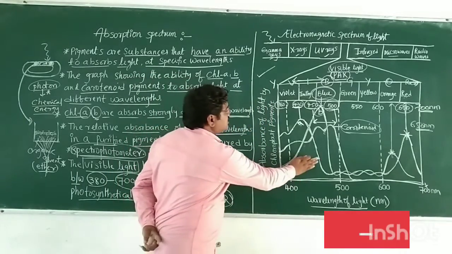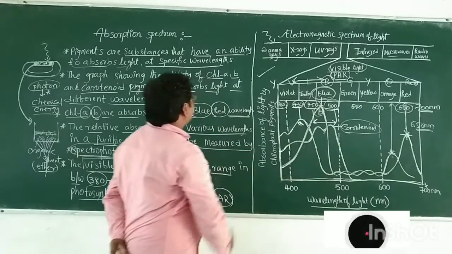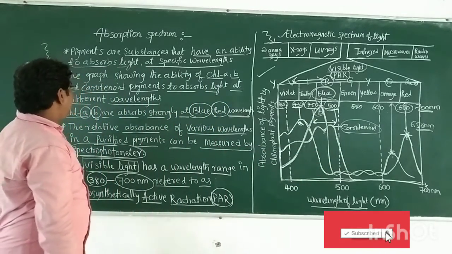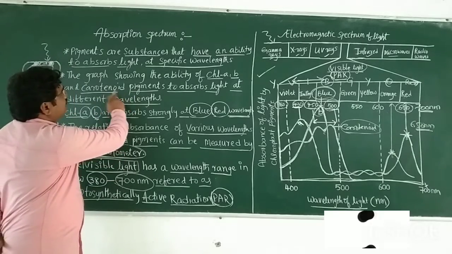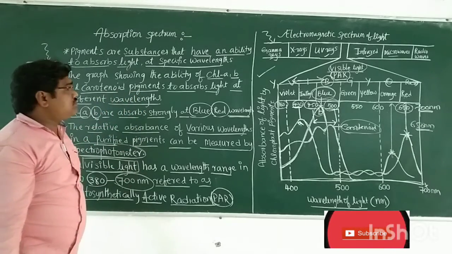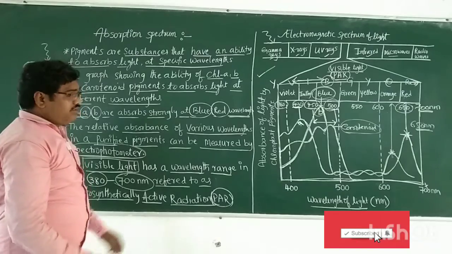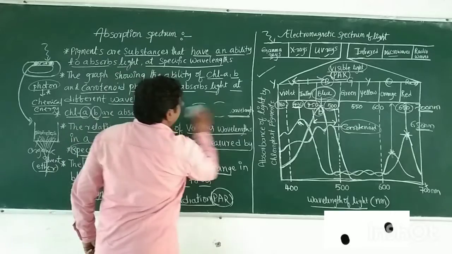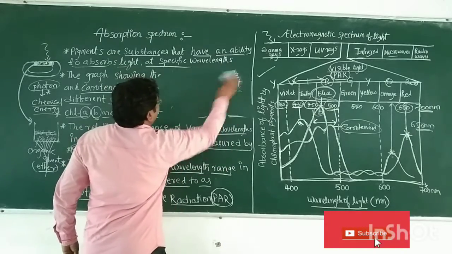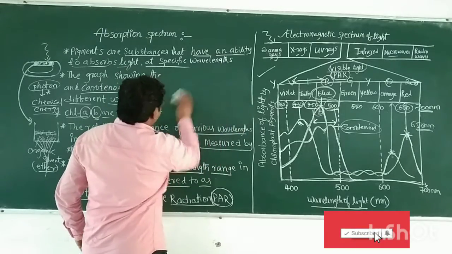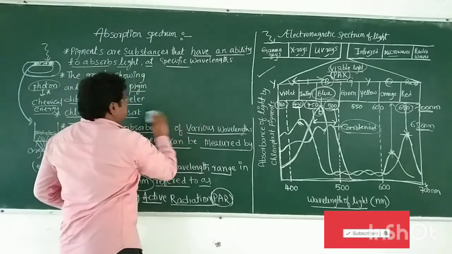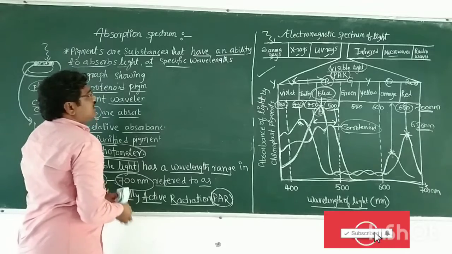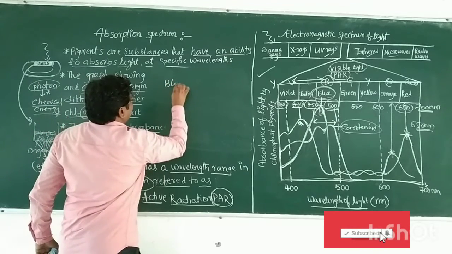So this graph shows the ability of chlorophyll A, chlorophyll B, and carotenoid pigments to absorb light at specific wavelengths. From this graph you can conclude the order of which pigments absorb more light in the blue region.